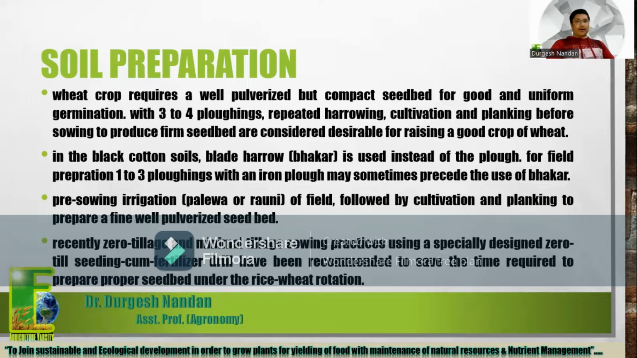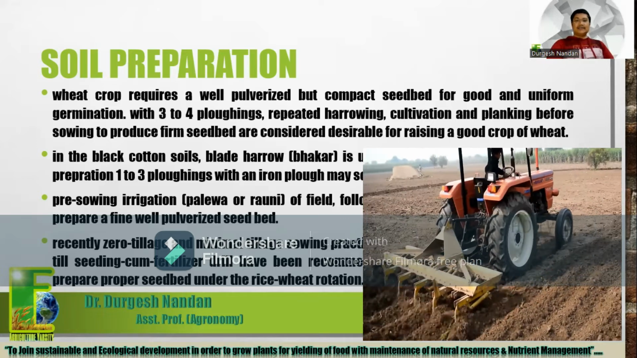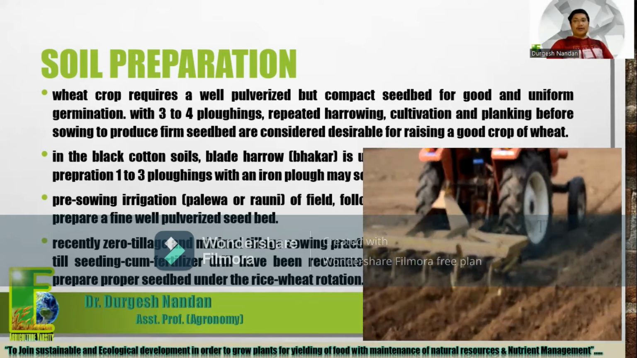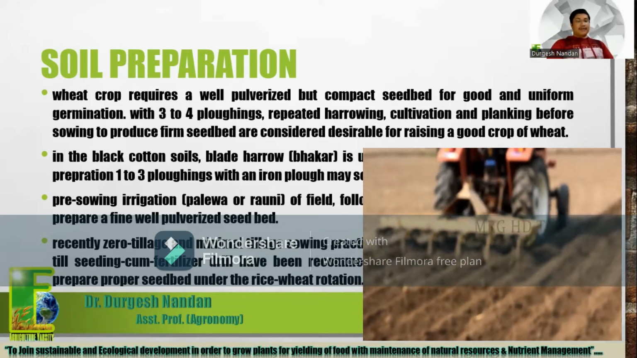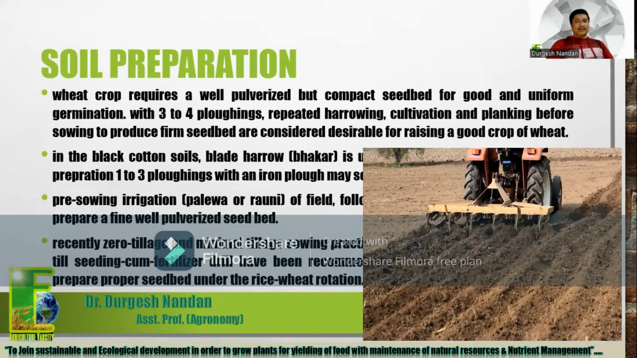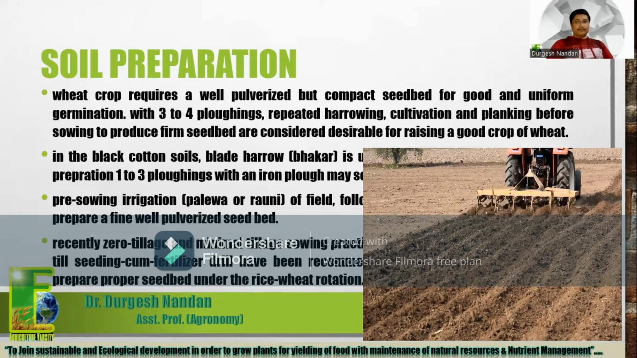With 3 to 4 plowings, repeated harrowing, cultivation and planking before sowing to produce a firm seedbed are considered desirable for raising a good crop of wheat. In black cotton soil, a blade harrow is used instead of the plow.